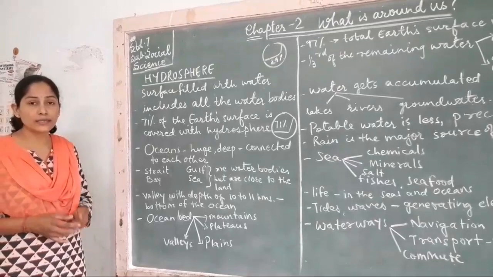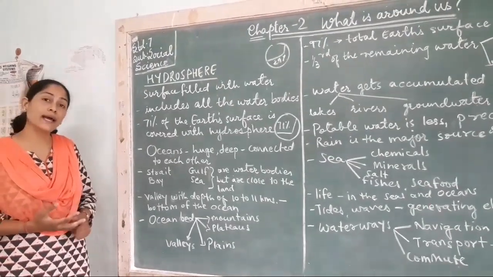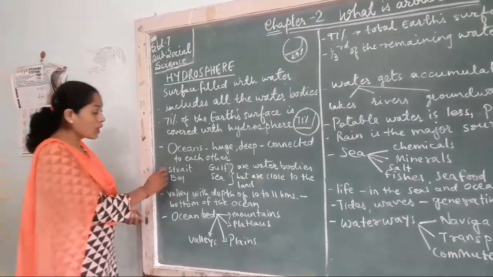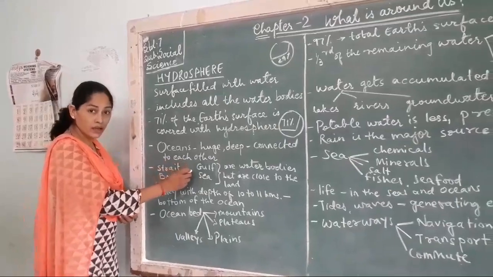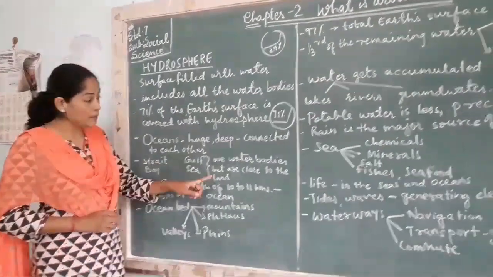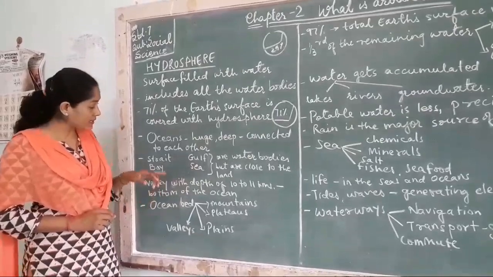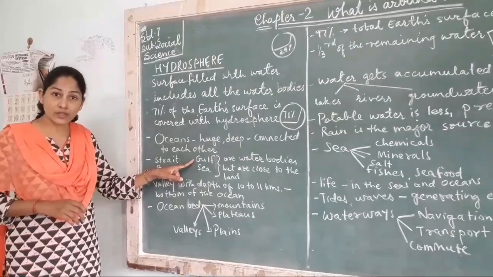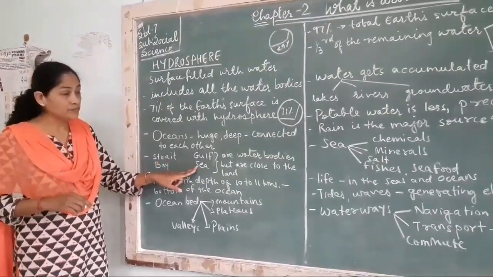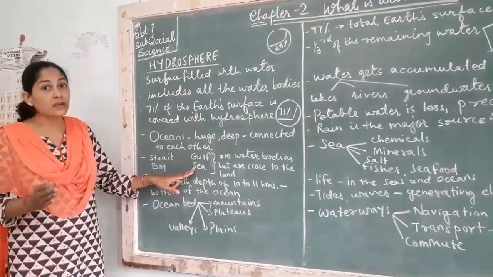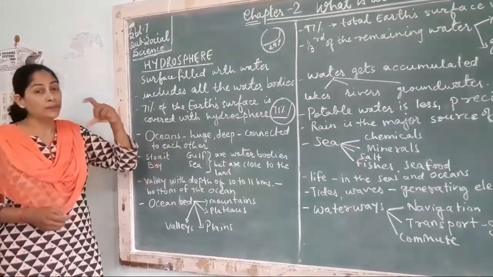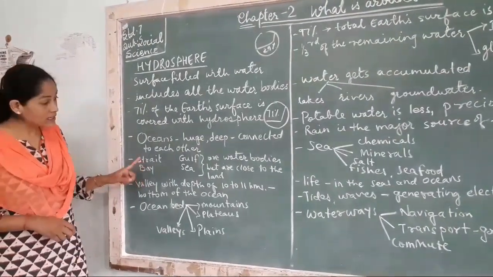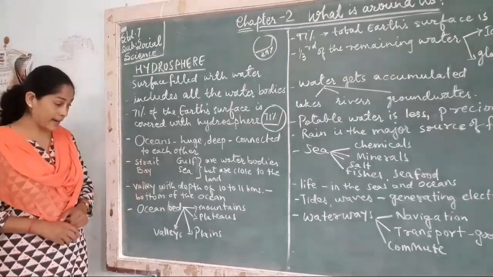We know all the oceans: Atlantic Ocean, Arctic Ocean, Indian Ocean and Pacific Ocean, and Pacific is the deepest one. Now, strait, bay, gulf and sea are also water bodies, but they are close to the land area. For example, the Bay of Bengal is near the land area. The Gulf of Kutch is also near the land area. The Arabian Sea has land area near it. And between India and Sri Lanka there is the Pal Strait, again near the land area. So these are also water bodies, but they are near to the land areas.